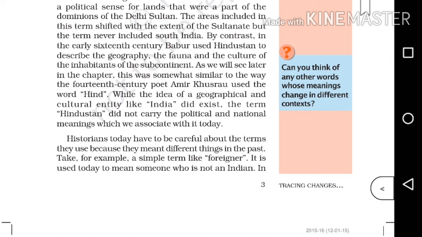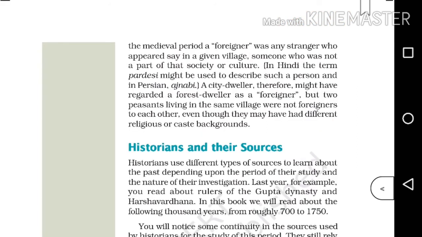Historians today have to be careful about the terms they use because they meant different things in the past. Take for example a simple term, foreigner. It is used today to mean someone who is not an Indian. In the medieval period, a foreigner was any stranger who appeared, say, in a given village, someone who was not a part of that society or culture.